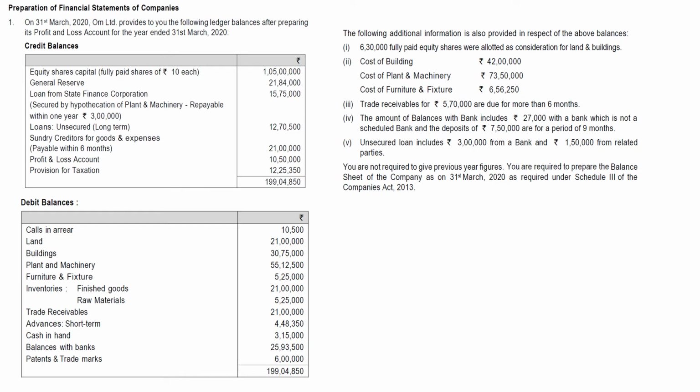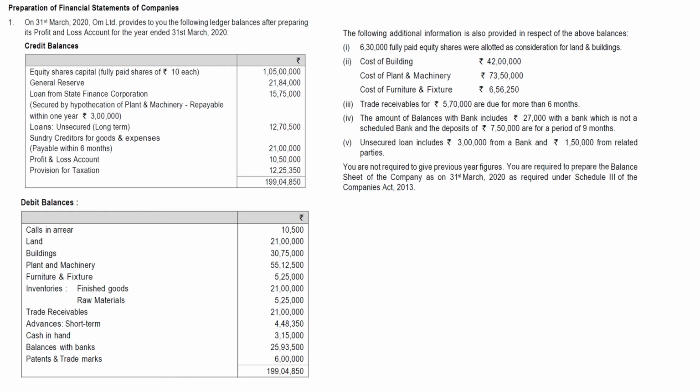Advances, short term, they have specifically given short term, so we have to show it under short term. Cash in hand, balances with banks, both are cash and cash equivalents, so both have to be added and shown under cash and cash equivalents. Next, patents and trademarks, 6 lakhs. This is intangible assets, it has to be shown under non-current assets after tangible assets.